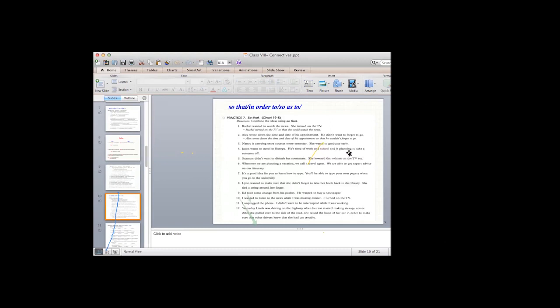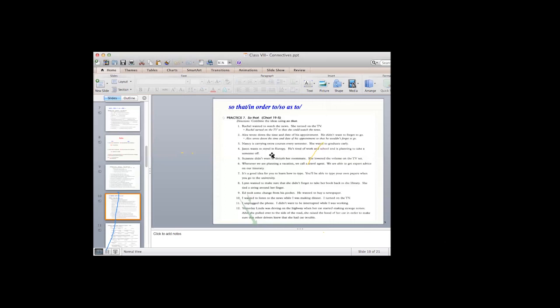Susan didn't want to disturb her roommates. We have a negation here. All right, this is good that we have different examples, different samples. Susan didn't want to disturb her roommate. She lowered the volume on the TV set. Okay, so why did she lower the volume on the TV set? Because she didn't want to disturb her roommate.